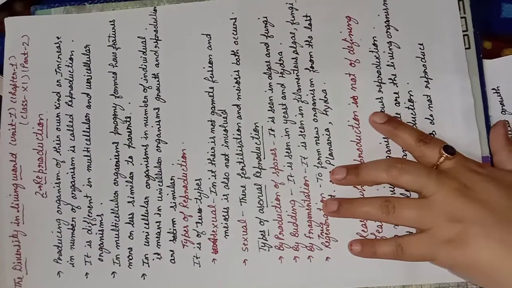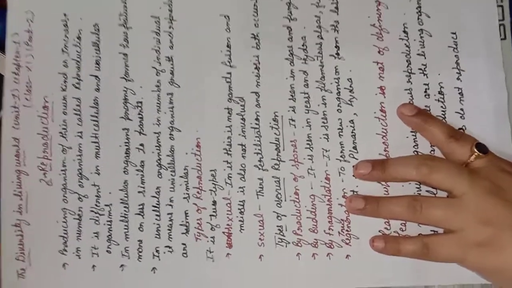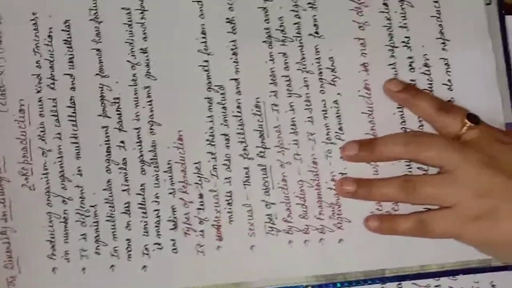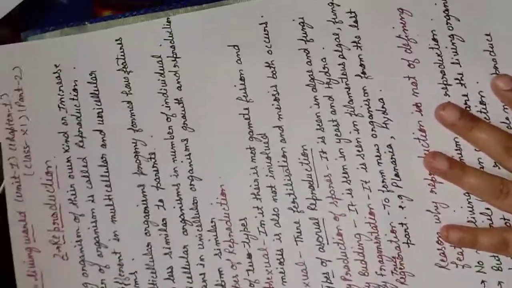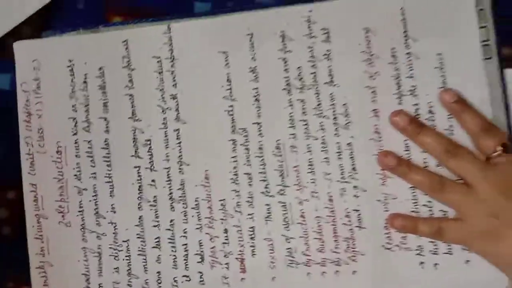Now the next one is fragmentation. Fragmentation takes place in organisms that have a filamentous body. Okay, for example the spirogyra. The last one is called regeneration. Regeneration is a very important point of asexual reproduction.